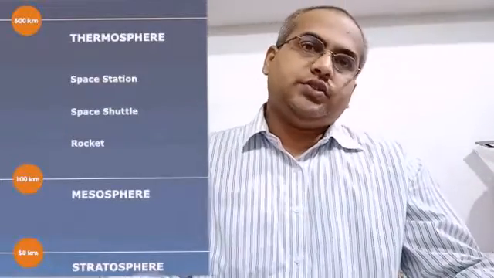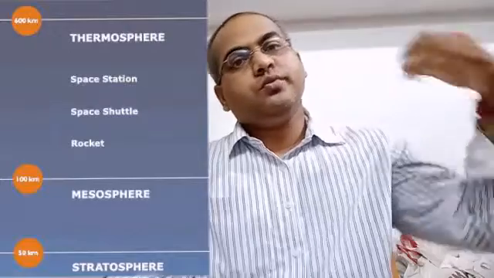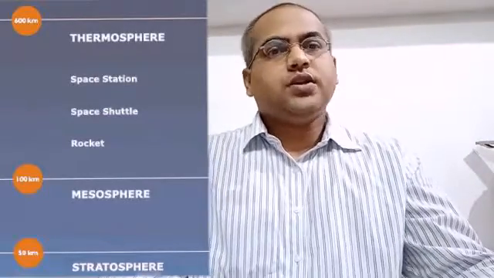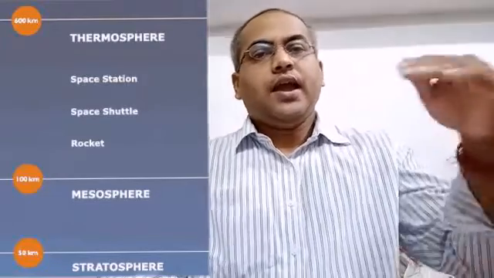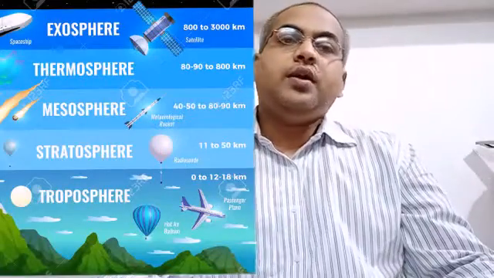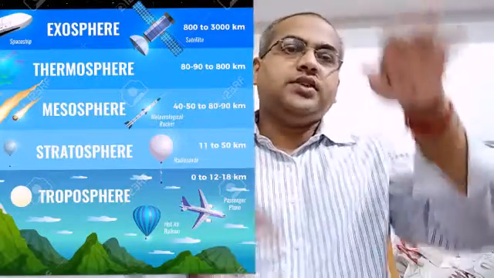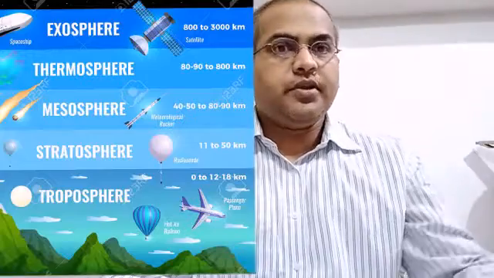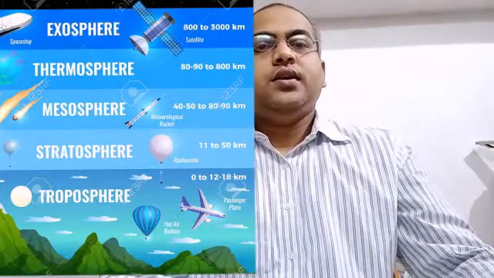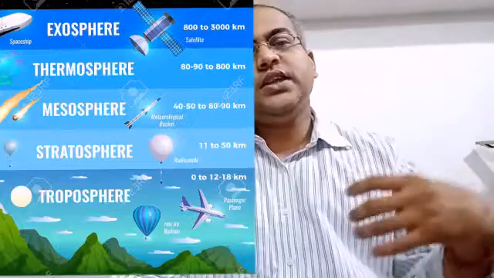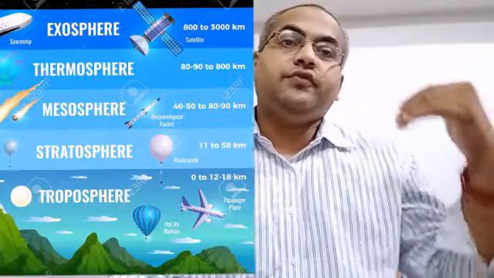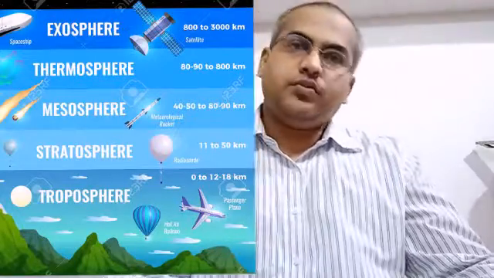Next comes the exosphere. As the name suggests, exo means outside. This is the outermost layer of the atmosphere, and here a very little amount of air is present. And class, remember, as we go high, the level of oxygen decreases. Height increases, level of oxygen decreases. That is why we have to carry our own oxygen cylinder if we go to space, or sometimes if we try to climb a very high mountain.